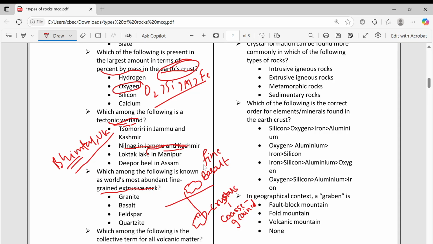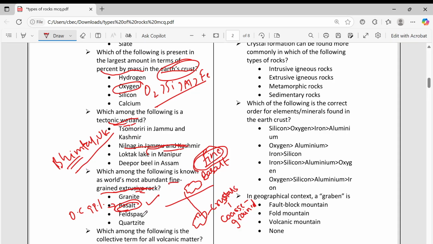So, fine-grained extrusive igneous rock. Intrusive igneous rock will form big crystals because it will cool slowly, but extrusive will cool very fast, so it will form fine-grained particles. That is the question asked: fine-grained extrusive rock, that is basalt. This is abundant. If you see oceanic crust, 99% is covered by basalt.